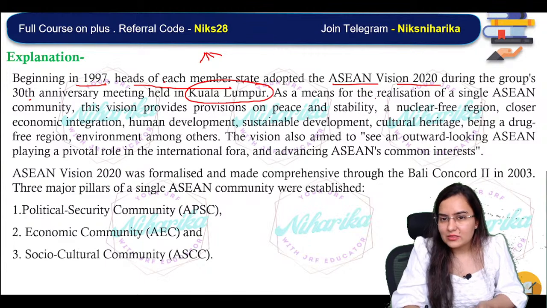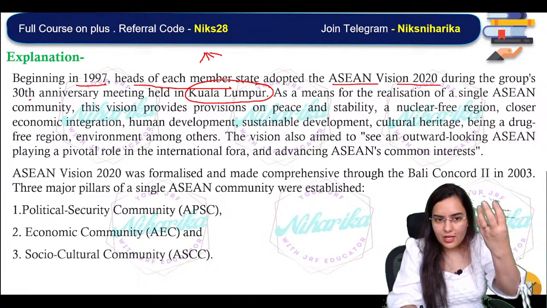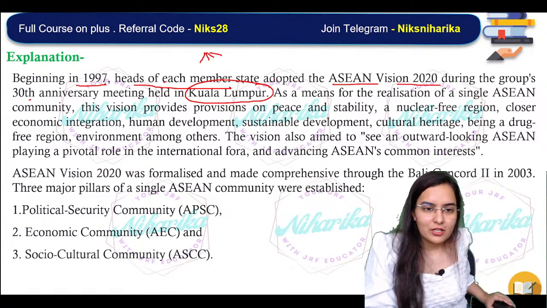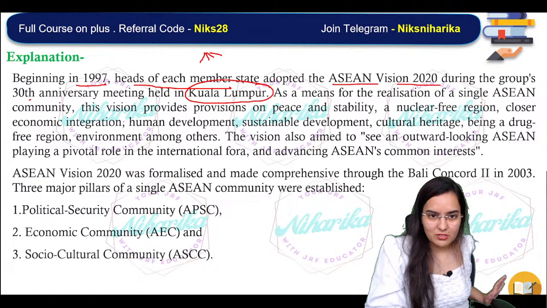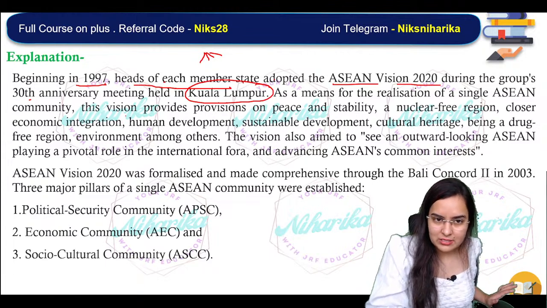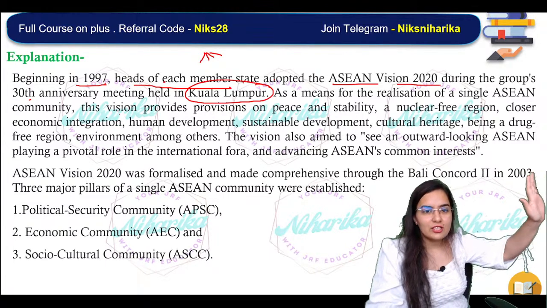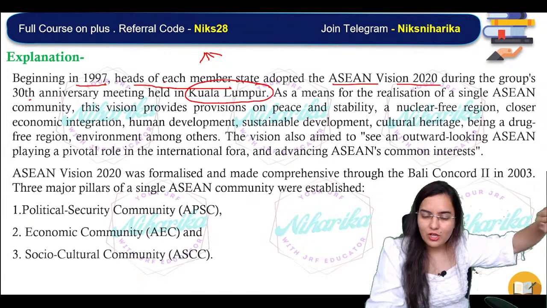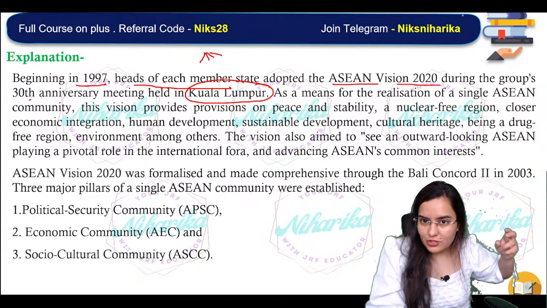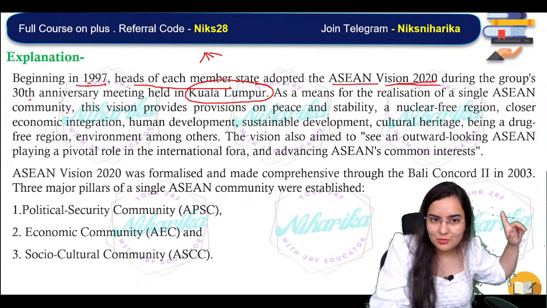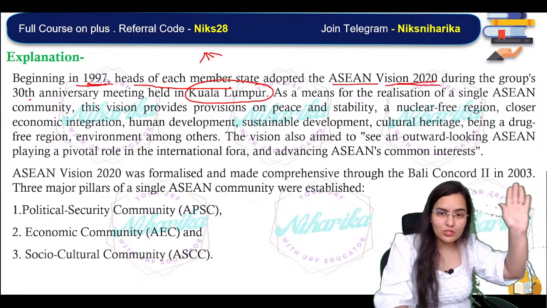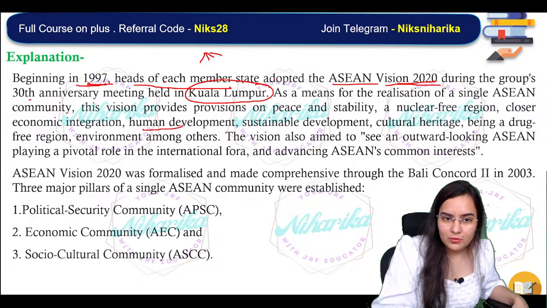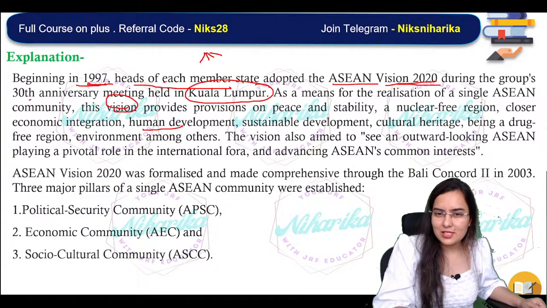Okay, as a means for realization of a single Asian community, all the members of the Asian community accepted the vision in 1997. What's the vision? A long-term aim, a long-term goal to achieve for the community. So Vision 2020 was actually accepted in 1997. What they were looking at was the long term at that time. So what was the vision basically?